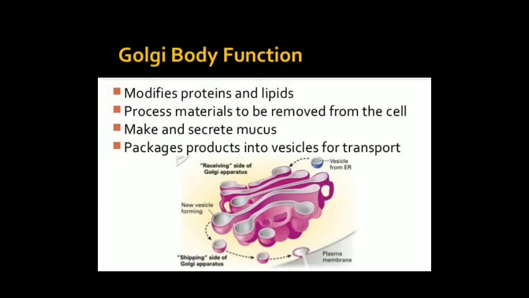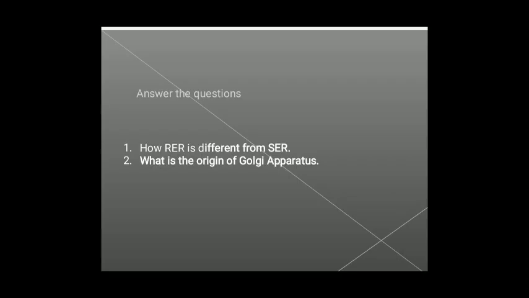So we can conclude that the main function of Golgi body is to modify the protein and lipids which are prepared by endoplasmic reticulum, and they help in packaging of products into vesicles for the transport. In this video, we have learned about two types of cell organelle, endoplasmic reticulum and Golgi apparatus.